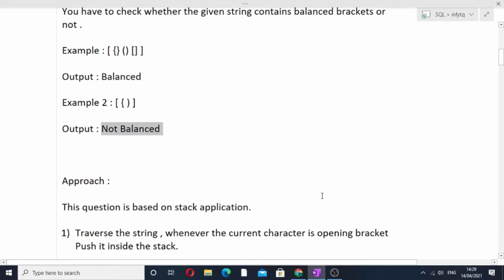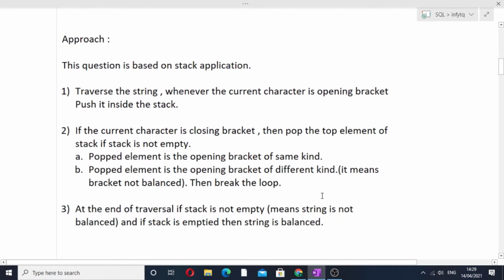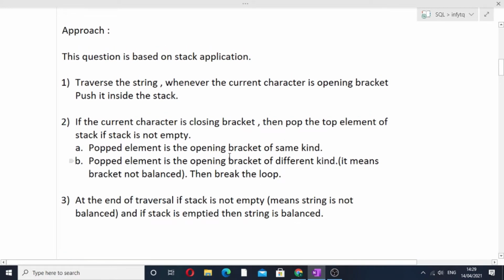Now let's see the approach of this question. I will be reading out the approach to this question, and then I will be dry running this approach on the sample input. This question is based on stack application, and how it is based on stack application you will be clear when you read this approach.